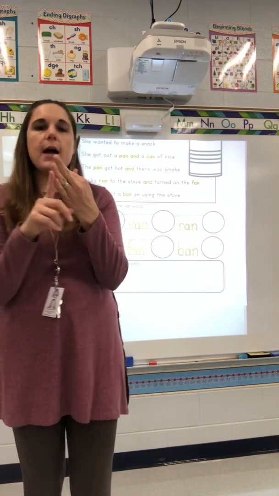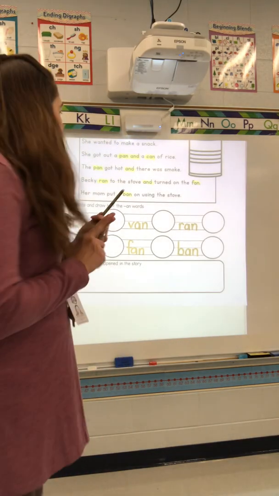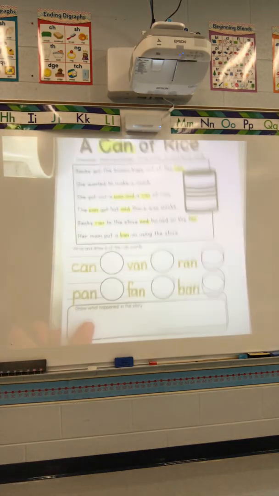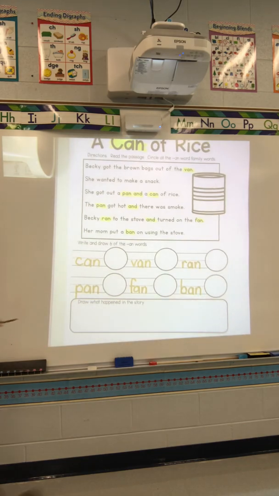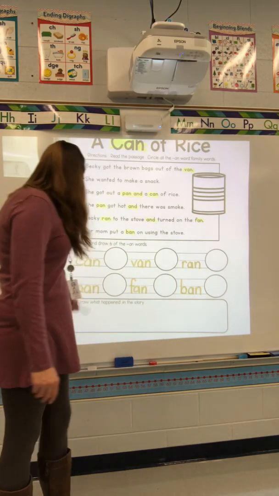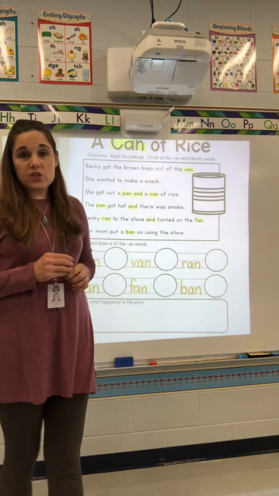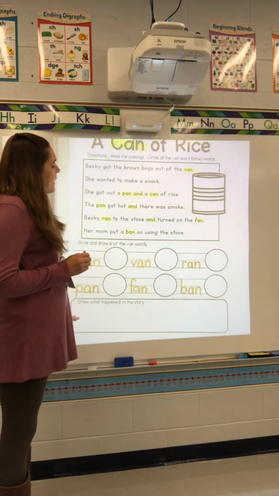So 3 times you've read this little passage, and you should be able to say what happened in the story. The story's called A Can of Rice, but what happened with that can of rice? At the bottom, you can practice your comprehension and draw a picture that tells about what's happening in our story, okay?